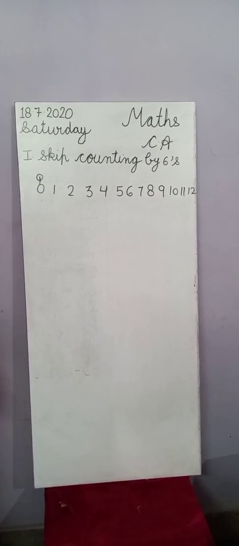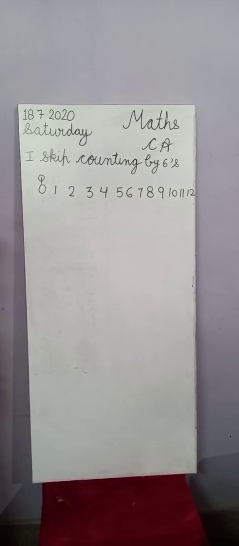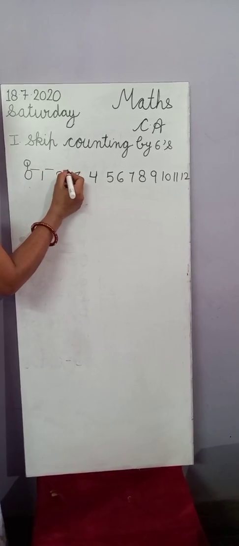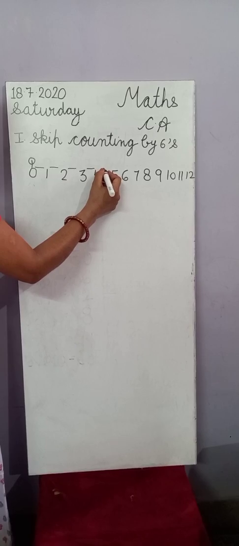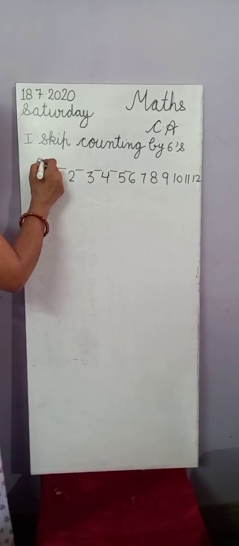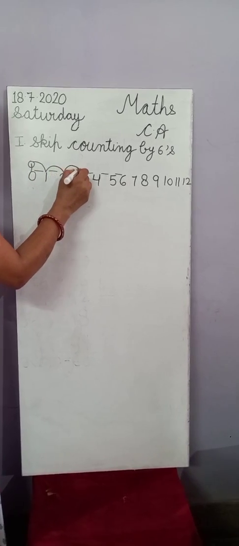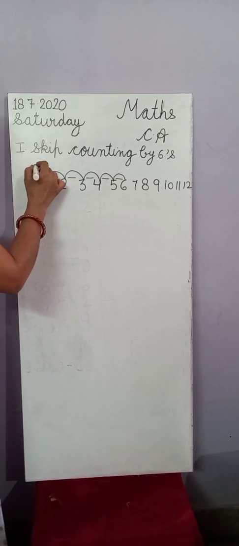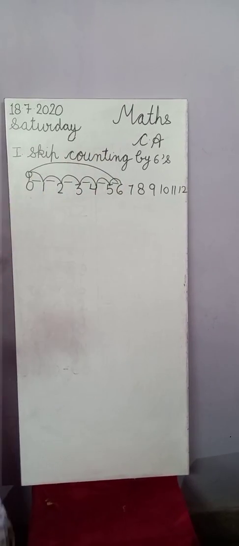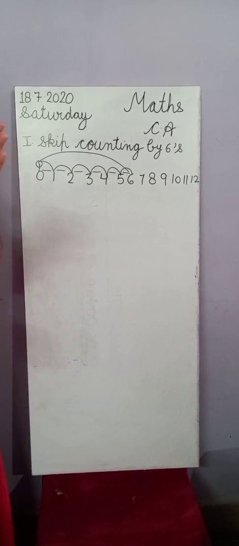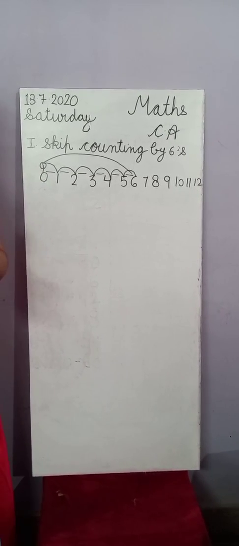From number 0 and you want to reach number 6. How many times you will jump? 1, 2, 3, 4, 5 and 6. 0 to 6. Skip counting by 6. You will jump 6 times and you will reach on number 6.